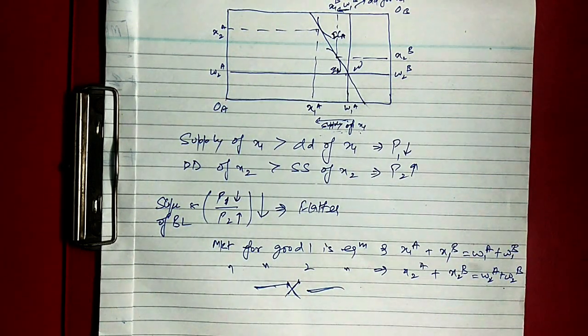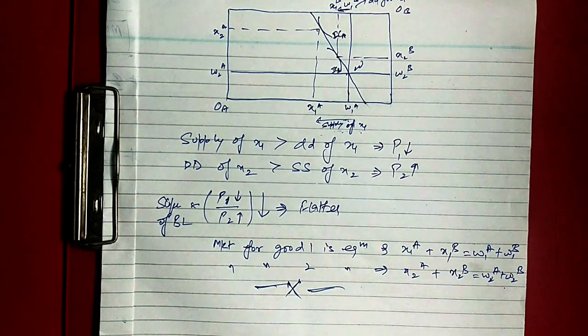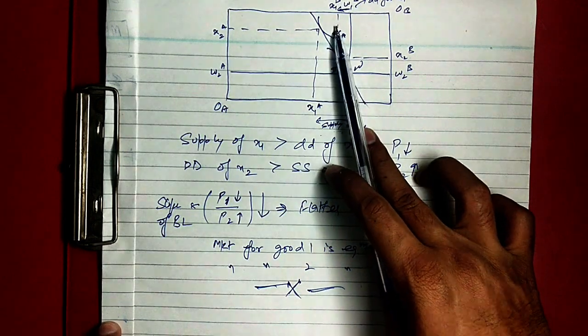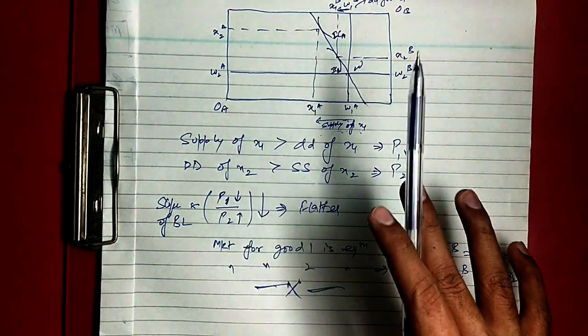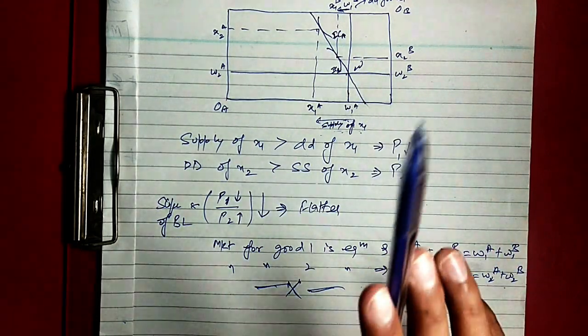So an allocation will be Pareto efficient under the following situations. The first situation is that there is no way to make all people involved better off. I cannot make both the people better off. There has to be one person who will be worse off and one will be better off, because there is always a trade-off in the economy.